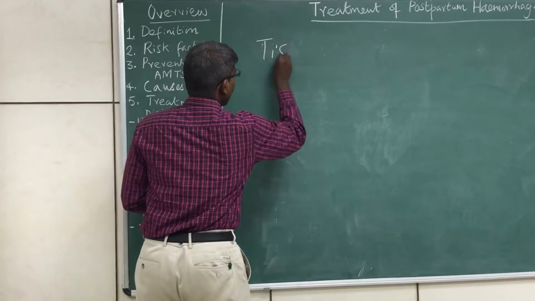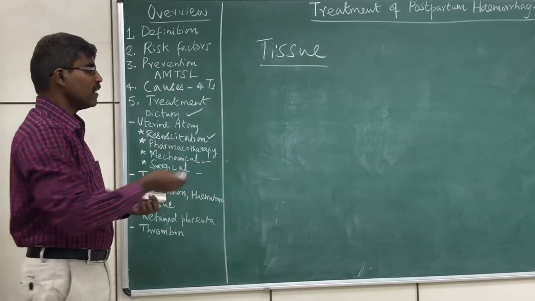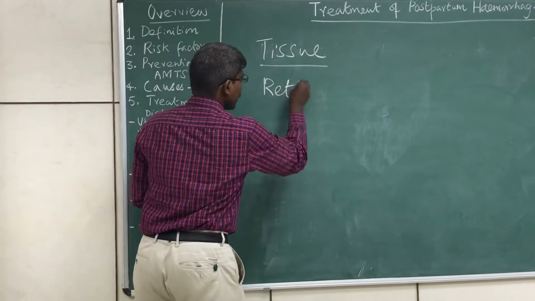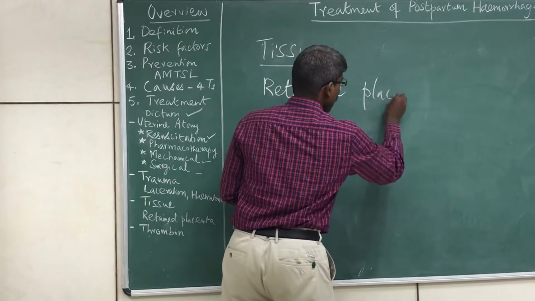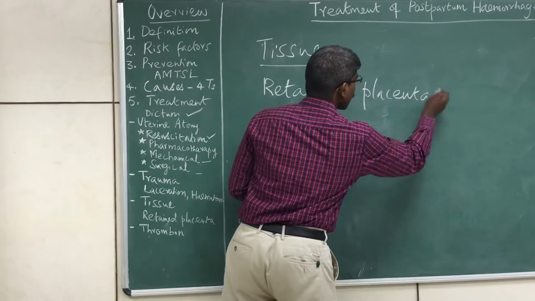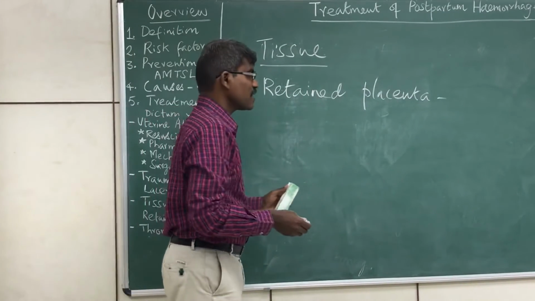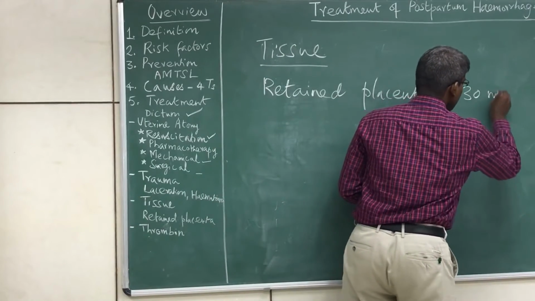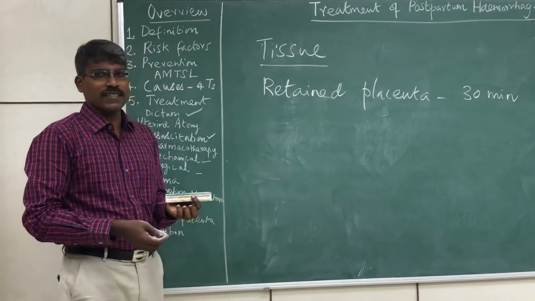So how are we going to manage if tissue is the cause? Among the retained products of conception, retained placenta is the most common cause, and let's see how we can manage this. By definition, retained placenta is placenta which is not expelled within 30 minutes of the delivery.